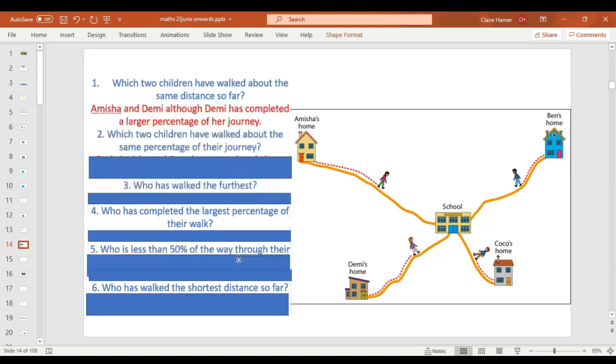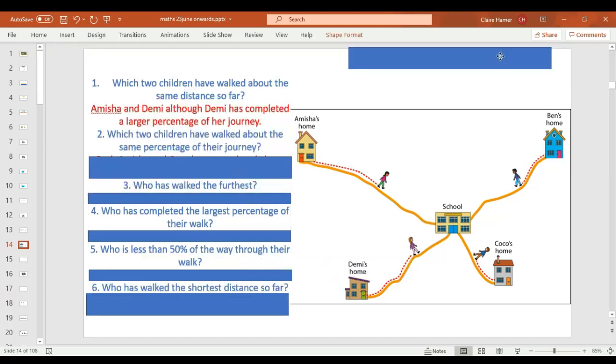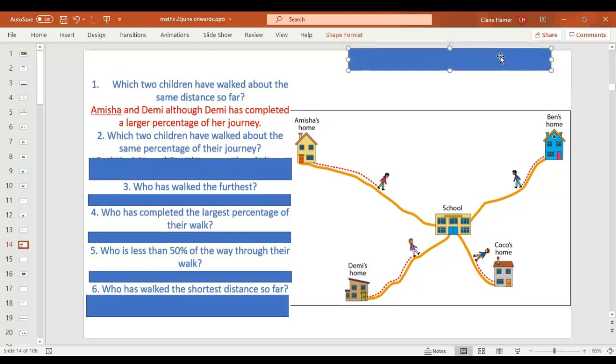Okay, the answer is Amisha and Demi. So although Demi has completed a larger percentage, they've both walked roughly the same. So if you look at these lines, although they're a bit wiggly, they're about the same distance. Which 2 children have walked about the same percentage of their journey? So this time we're not looking at the actual red lines, we're looking at the whole. So which 2 children have walked the same percentage? Pause the video and write down your answer.